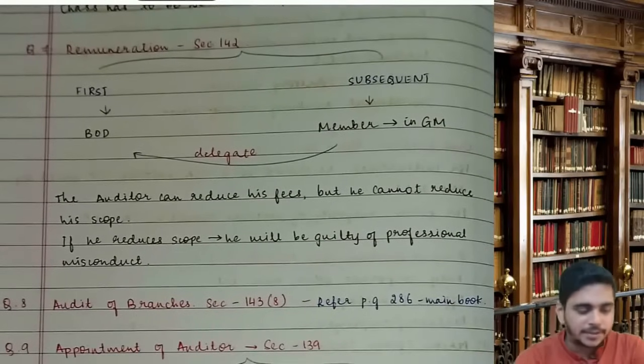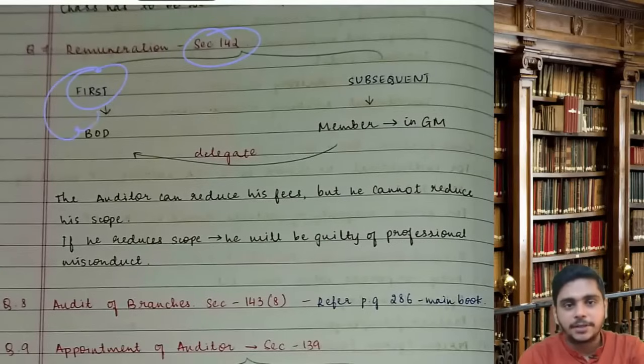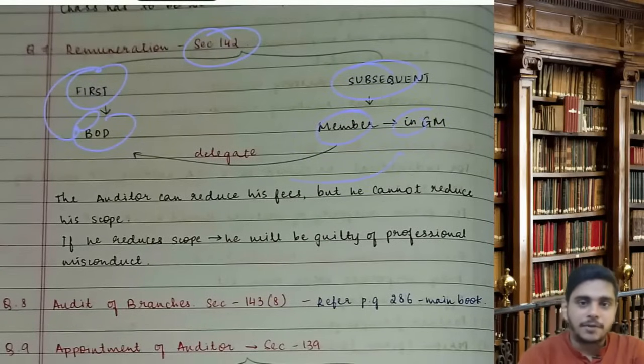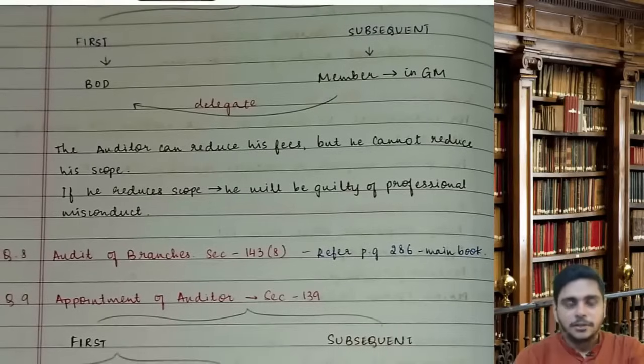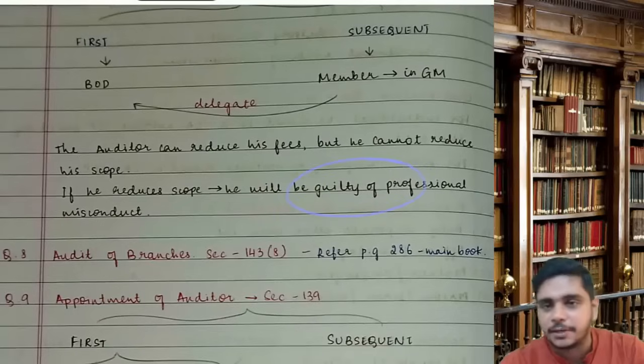Then remuneration of the auditor. This also came in the exam. Section number is 142. The first auditor's remuneration will be decided by the board of directors. Subsequent auditors' remuneration will be decided by the members in general meeting. However, the members can delegate it to the board. Then the auditor can reduce his fees, but he cannot reduce the scope. If he has reduced the scope, he will be guilty of professional misconduct. Clear this much?